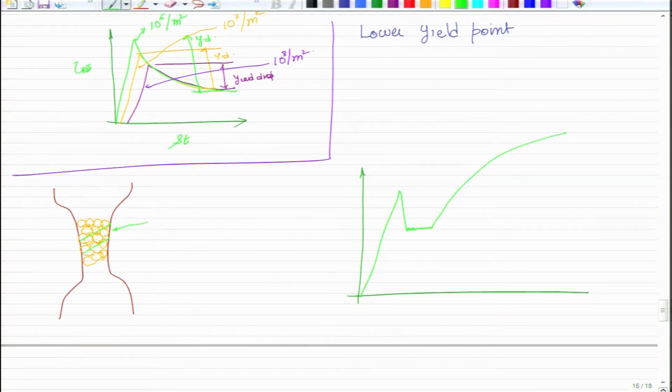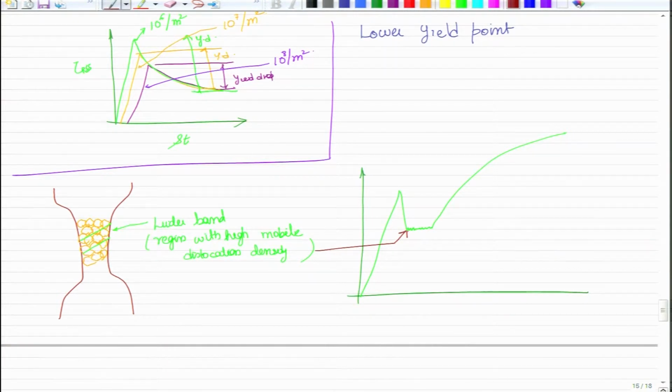And what is this Luder band? This Luder band is a region with high mobile dislocation density. So, you have this region which corresponds to this lower yield point.